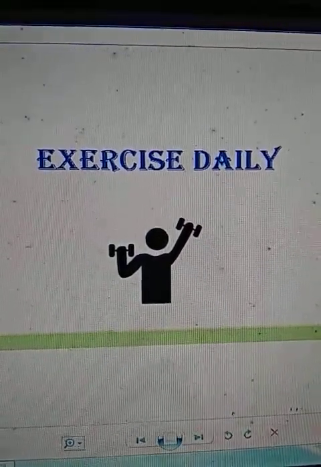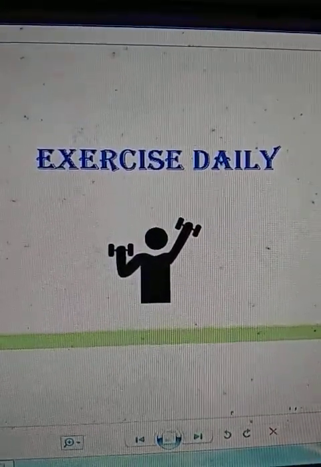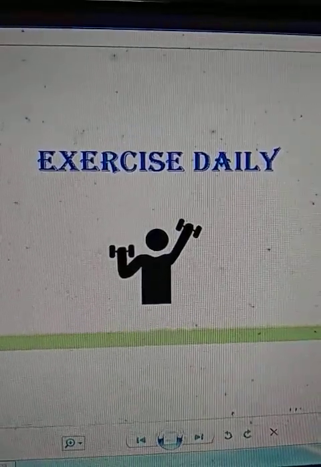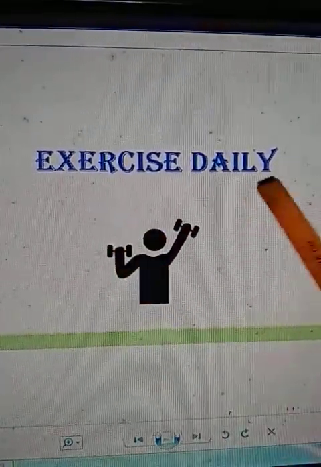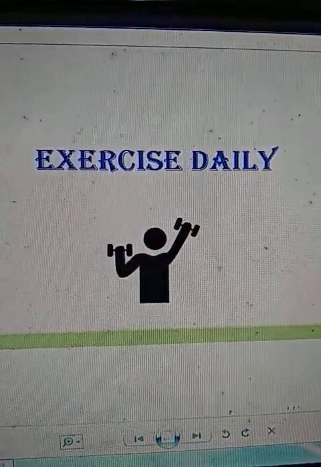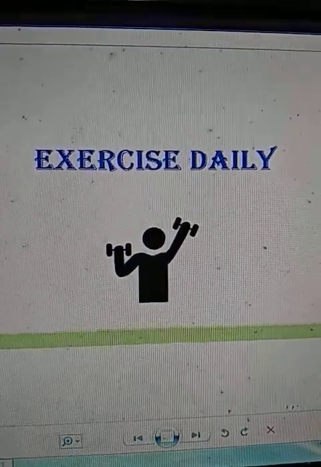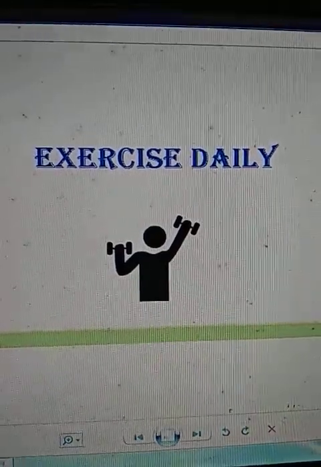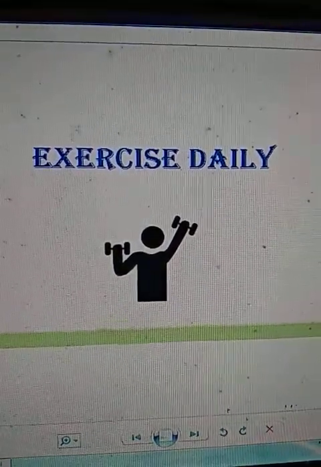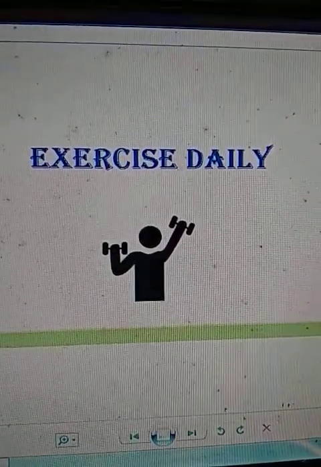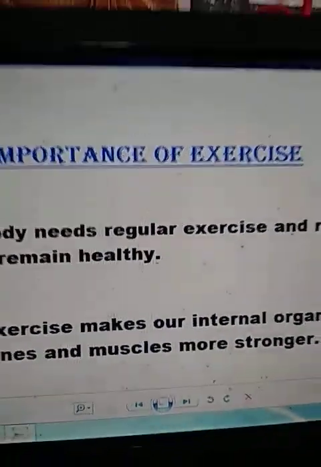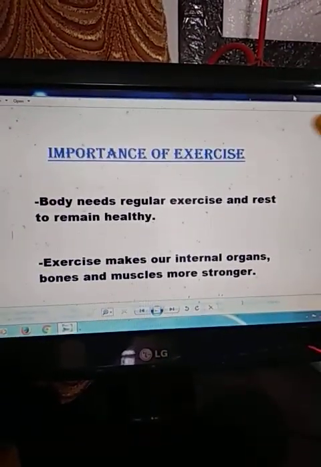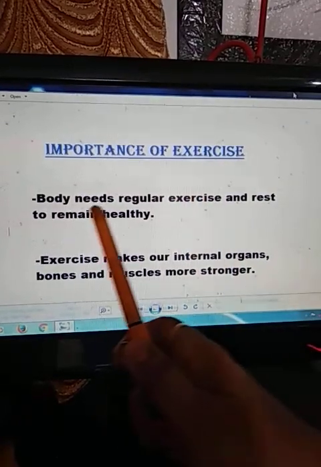Now if a person doesn't want to have such type of non-communicable disease, then that person should exercise regularly. Apart from this, a proper balanced diet is also equally important. So if a person is having a proper diet and doing exercise daily, then that person will become healthy and will not have any type of non-communicable disease. That is the importance of exercise.